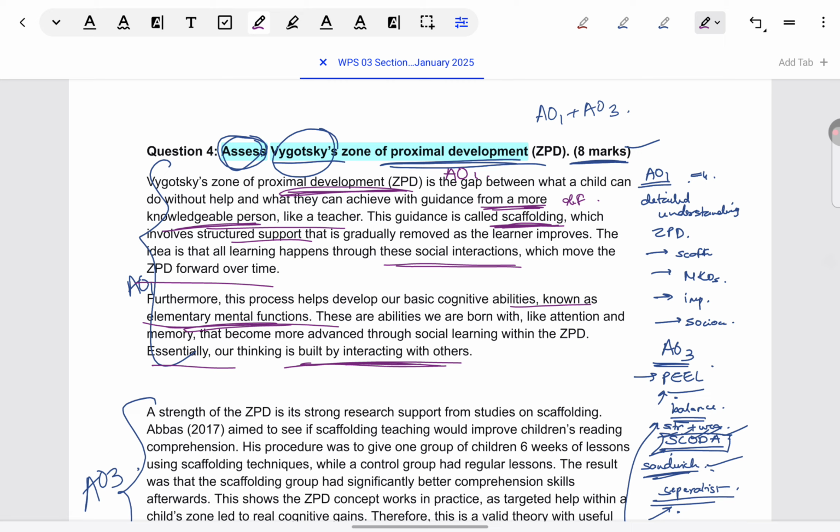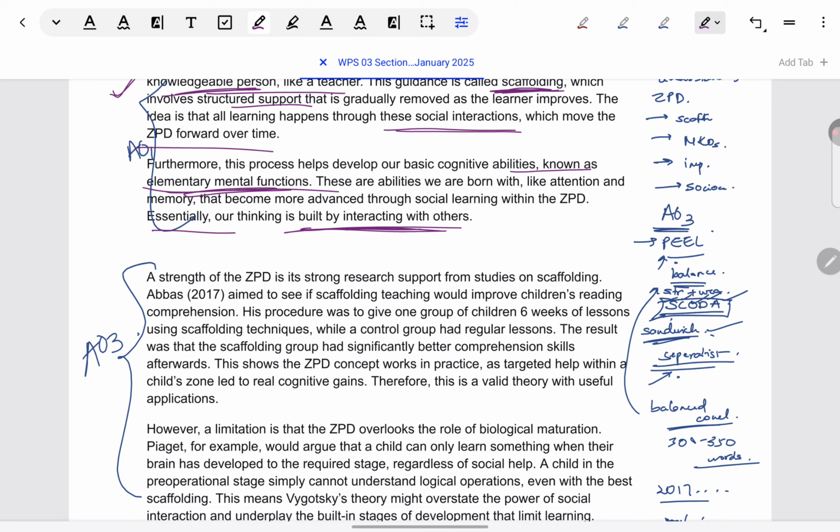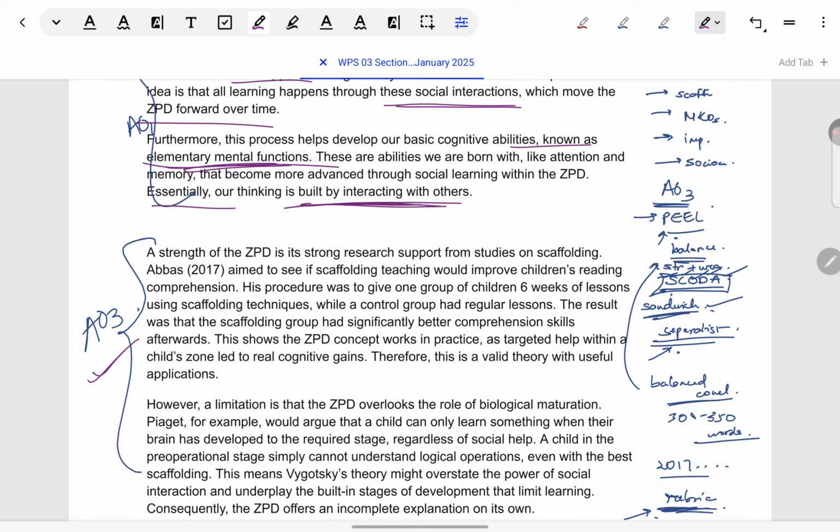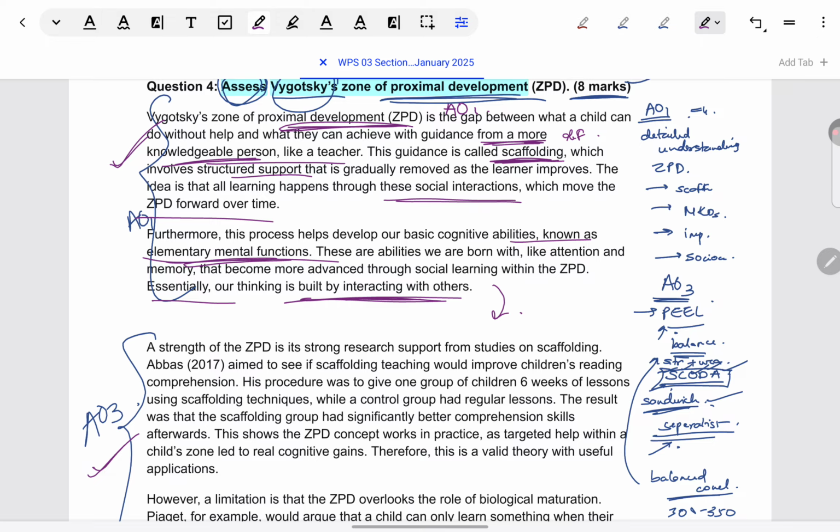So, like I told you, you might feel the weightage here is less than AO3. Some of it we can compensate in AO3, because there also some general descriptions will come. But what I want you to see, if you need, you can pause and read, is how AO1 has covered good terminology and in-depth understanding of ZPD, everything before progressing towards AO3. Not just touching upon, say, ZPD and scaffolding and rushing towards AO3.